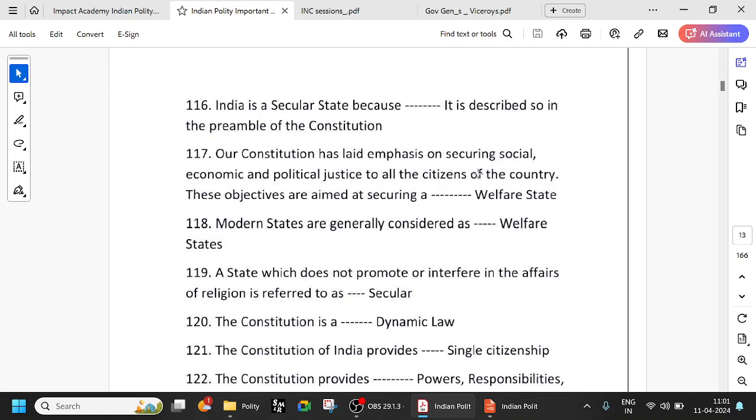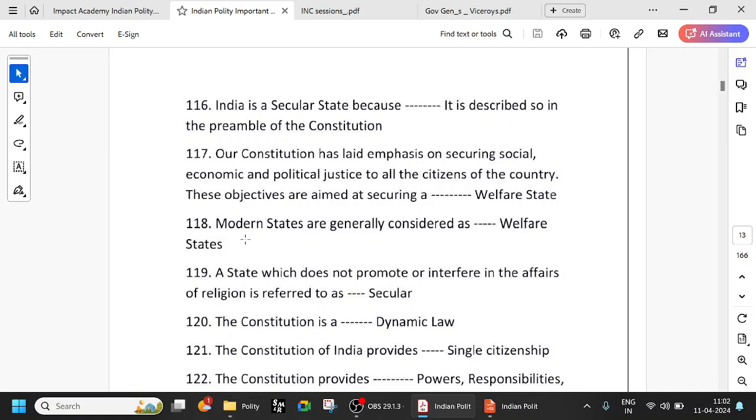Our constitution has laid emphasis on securing social, economic, and political justice to all the citizens of the country. These objectives are aimed at securing a welfare state. Welfare state is one of the important directive principles of state policy, and every state follows this, right? Every state has some form of subsidy or free ration, free food grains. If you take Andhra Pradesh, you have all these things. Amma Vodi comes under welfare state, and giving this free ration comes under it too. All these things come under welfare state.